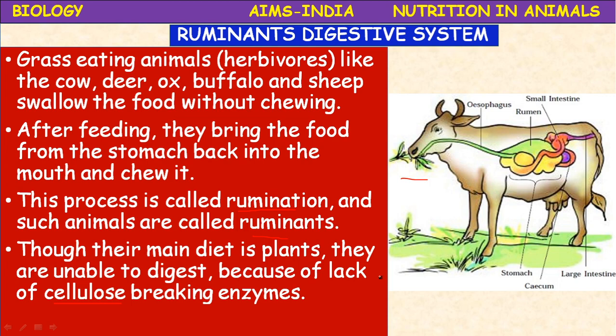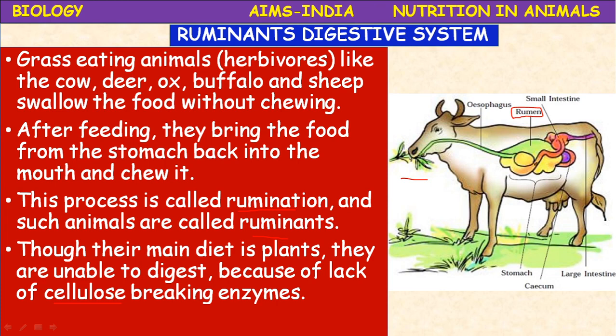So that enzyme is not produced naturally in the digestive system of the ruminants. Okay, so what they do, they seek the help from some microorganisms which are naturally living along with the animal. They are present in the rumen of these animals. Okay, this is the stomach. The stomach of these ruminants is divided into 4 chambers. It is very large in size. What are the 4 chambers? Rumen,